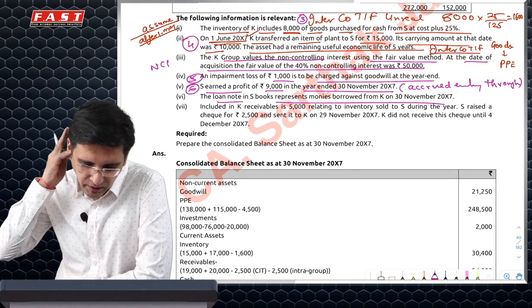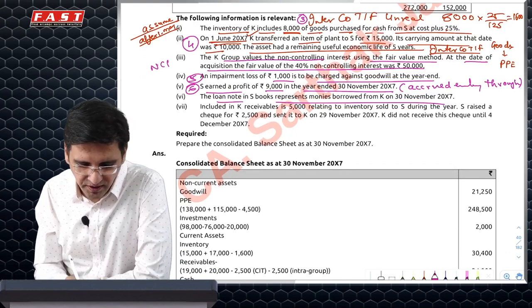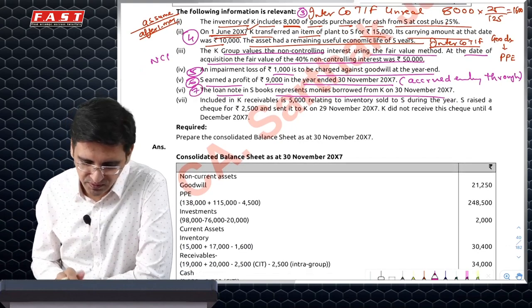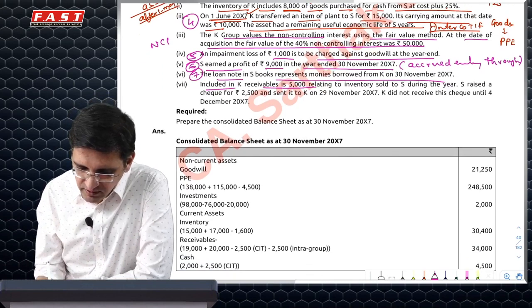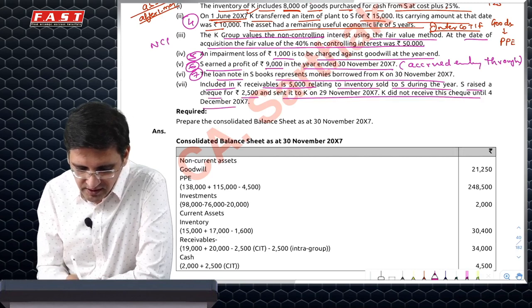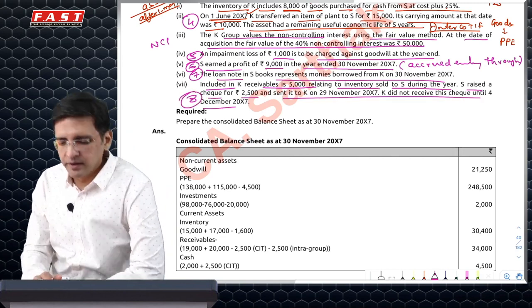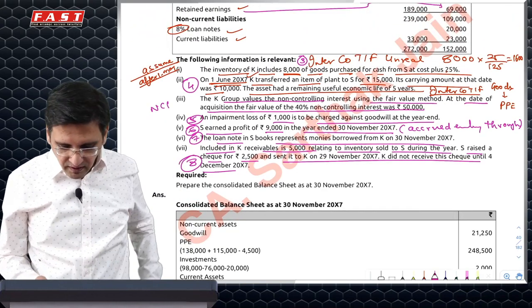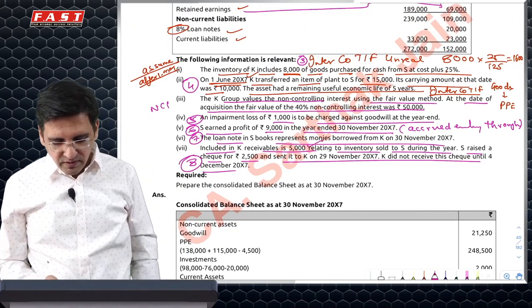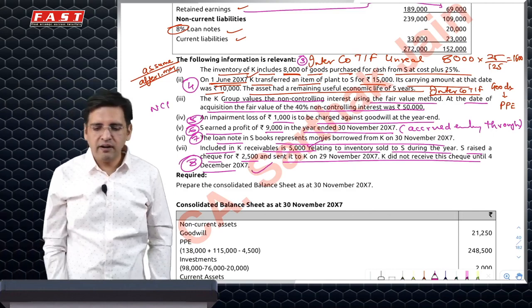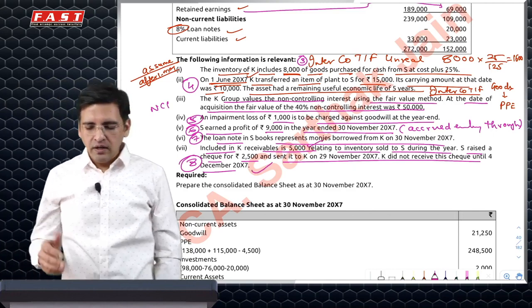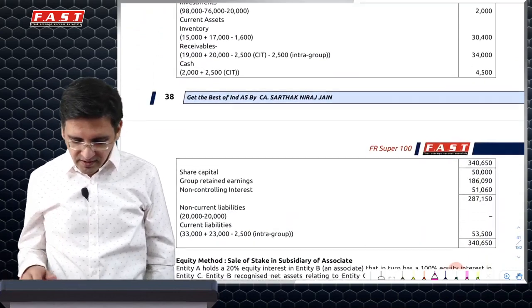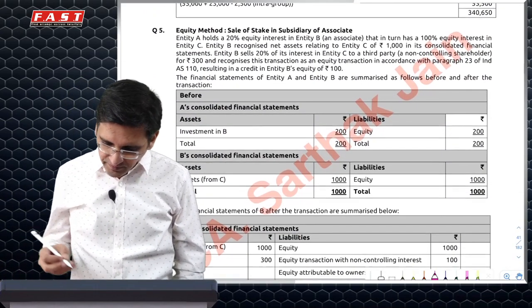Loan notes represent money borrowed from K. So it's an intercompany transfer which will fetch you one simple mark. 5,000 relating to inventory sold during the year raised a cheque of 2,500. So this is another intercompany transfer, but here there is a cash in transit adjustment involved. So K receivable 5,000, so we'll reduce receivable by 5,000, but we will reduce payables by 2,500 and we'll show cash in transit as 2,500. And this is the final answer which you can get.